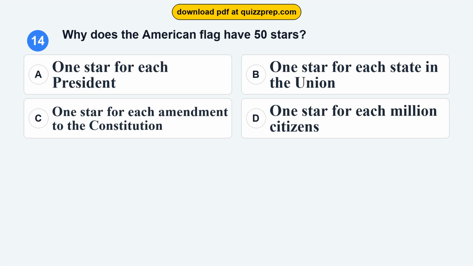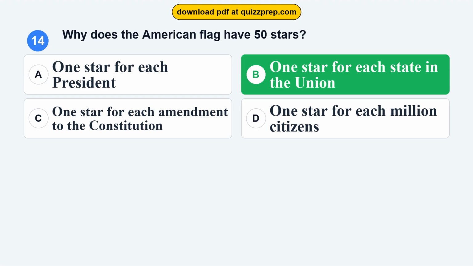Question 14. Why does the American flag have 50 stars? Option A, 1 star for each president. Option B, 1 star for each state in the Union. Option C, 1 star for each amendment to the Constitution. Option D, 1 star for each million citizens. The correct answer is option B, 1 star for each state in the Union.